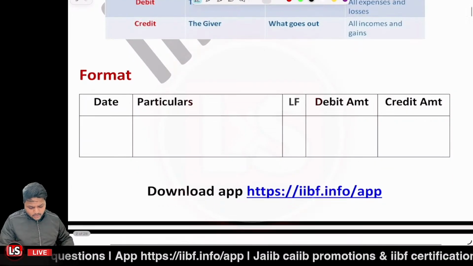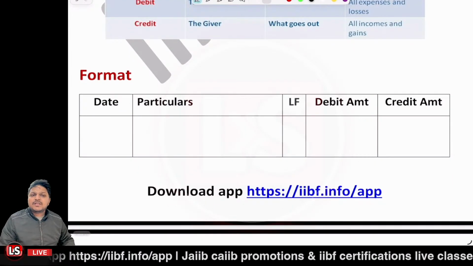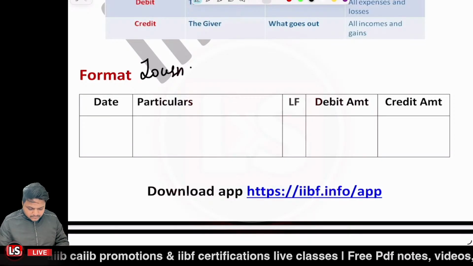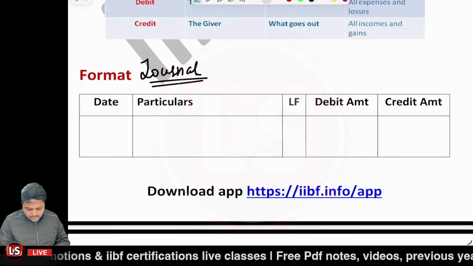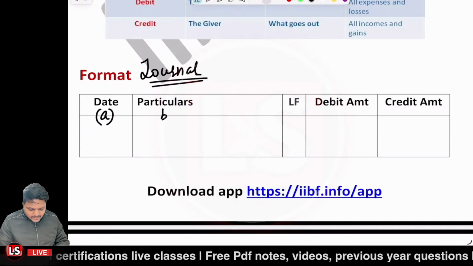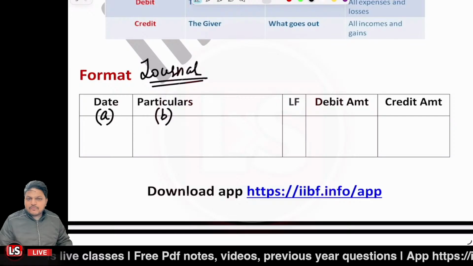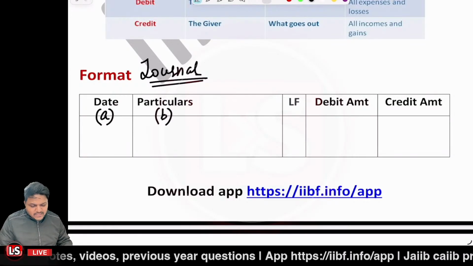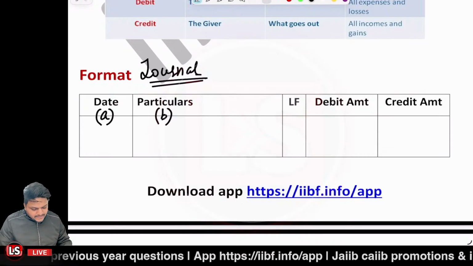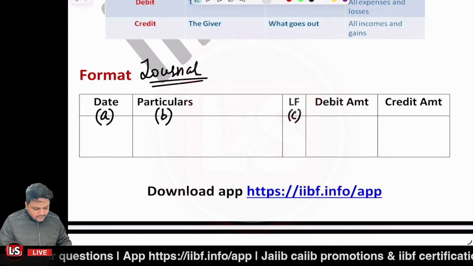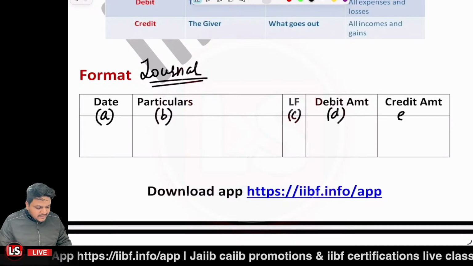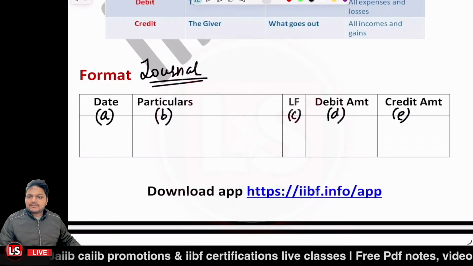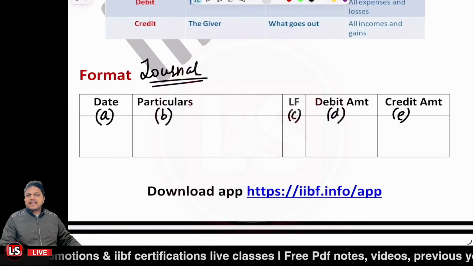After that, it's related to the format for the journal. First column is the date, then the particulars of the transaction, then the ledger folio. When you post the transaction into the ledger, you write the ledger folio, meaning the ledger page number, over here. That's the third column. Then the debit amount if the amount is debited, and the credit amount if it is credited. So there are 5 columns in case of the journal.